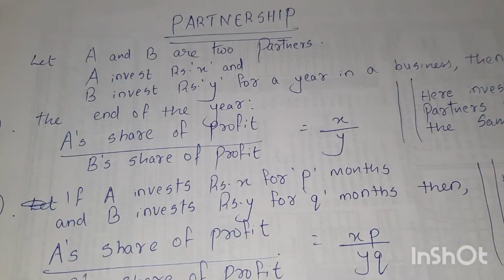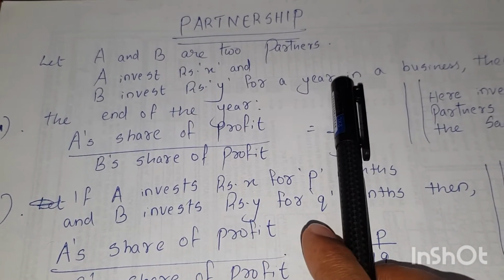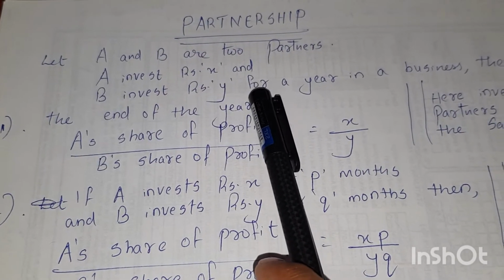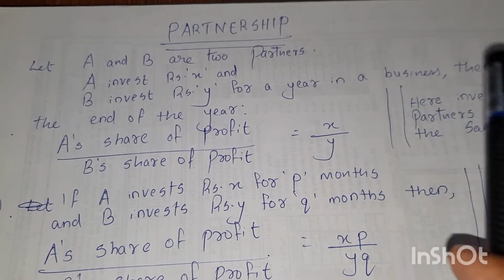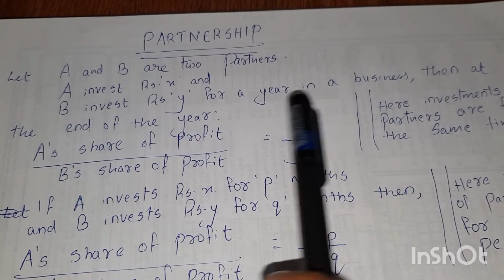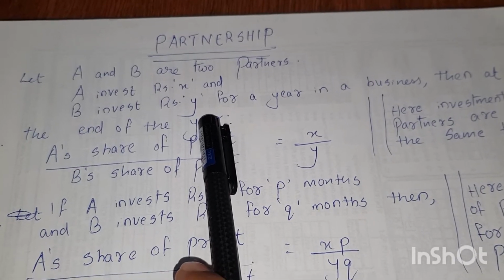In this video I will teach you the topic partnership, which comes under the quantitative aptitude section. So let's start. Let A and B be two partners. A invests rupees X and B invests rupees Y for a year in a business. Here the investments of the partners are for the same time. That is, for 1 year A invests rupees X and B invests rupees Y.